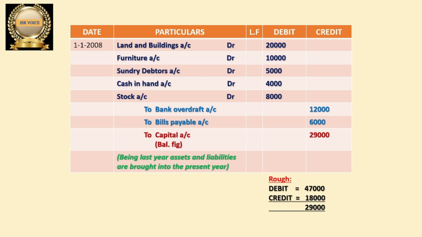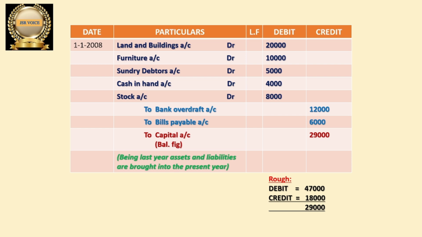And here in the date column we have to write the date. In the question we have the date, that is 1st January 2008. So I have written the date here. In the particulars column we have to write the opening entry. How to write the opening entry? We already discussed. All assets we have to debit. So first we should write only assets. All the assets one by one we have to write. Total 5 assets are there in the question, and those 5 we should write one by one.